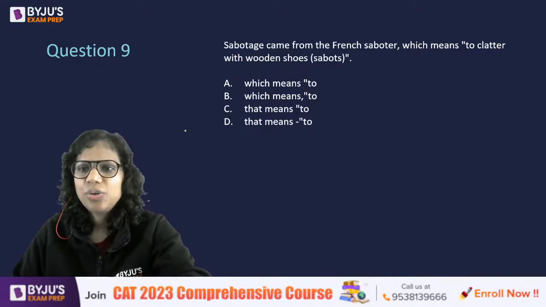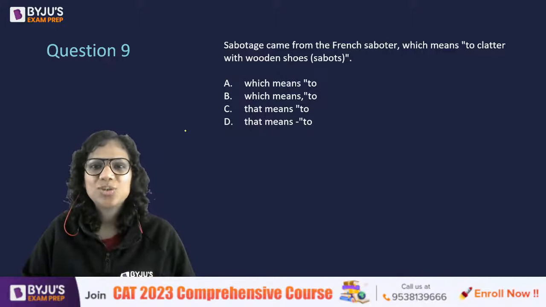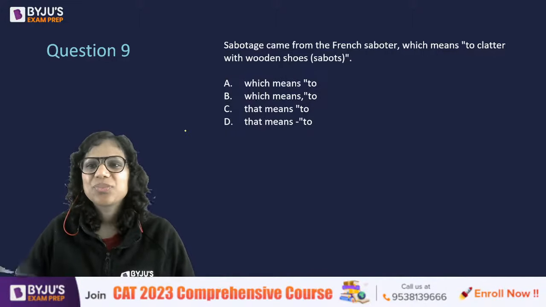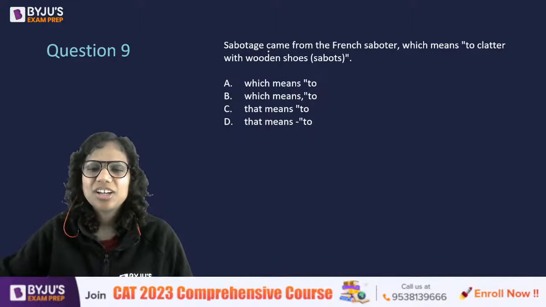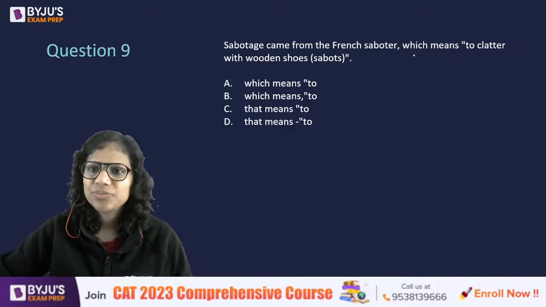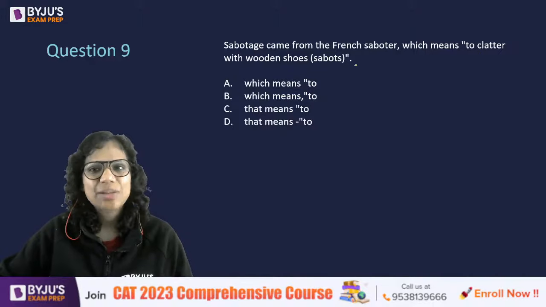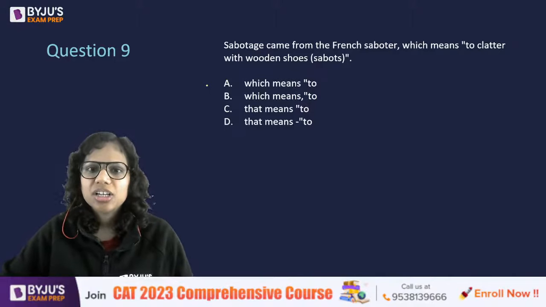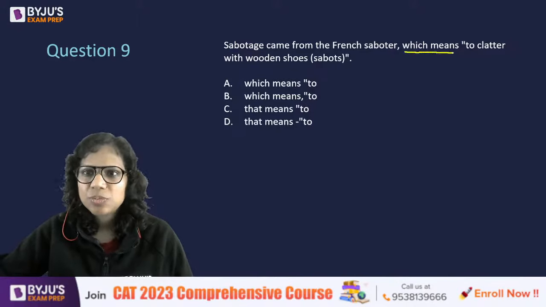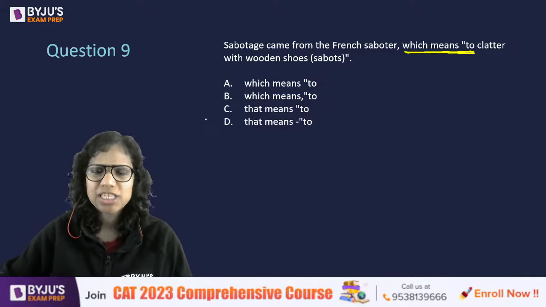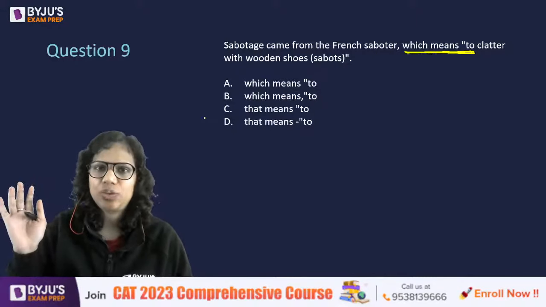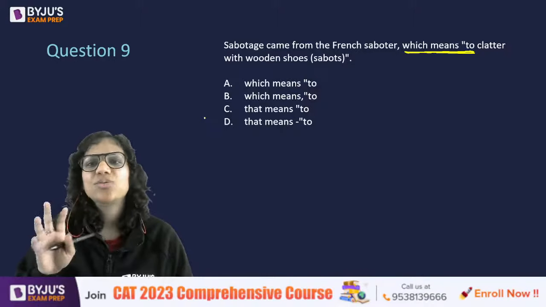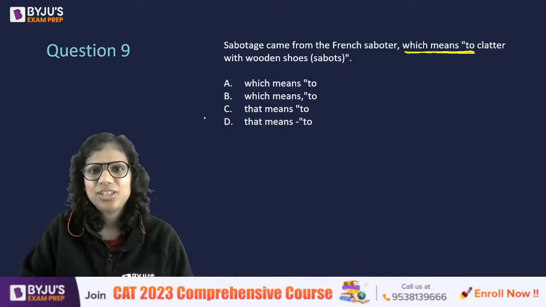Now, question 9. It looks like a vocabulary question, but it is not. So, sabotage comes from the French saboteur, which means to clatter with wooden shoes, sabots. So these wooden shoes are called sabots. Now, here this part has been rephrased. This underlined part has been put in 4 different ways. You have to tell me which is the correct way, right? So it's not a vocabulary question, even though it has sabotage.